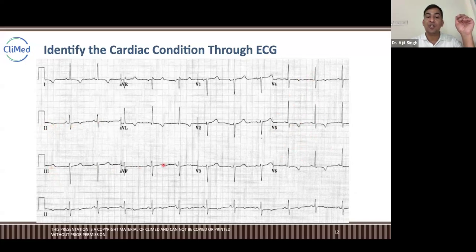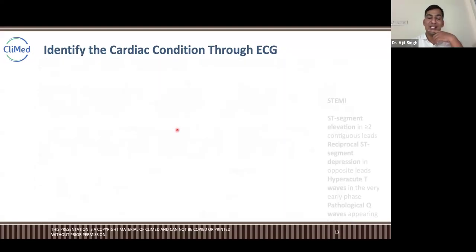But in AVF also, somewhere it looks like T inversion, okay? Not similar to third. If third and AVF are having a similar pattern, and V4, V5, V6 have the similar pattern, then it could be something else. But right now it is T inversion, so it is again a STEMI. This is not ST depression like previous ECGs. This is T inversion. Got it? STEMI.